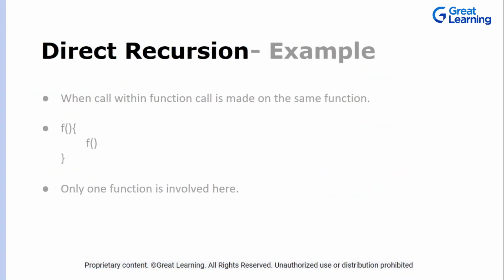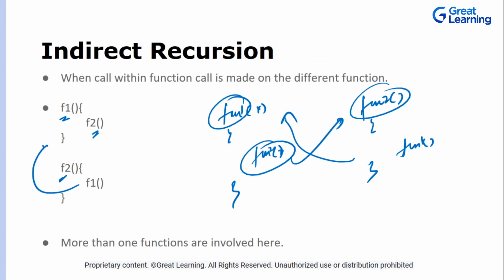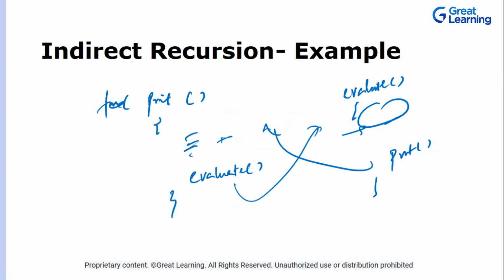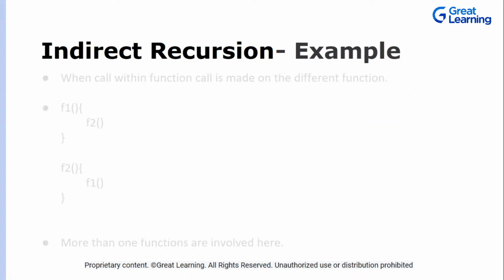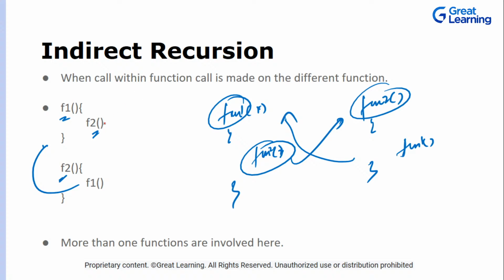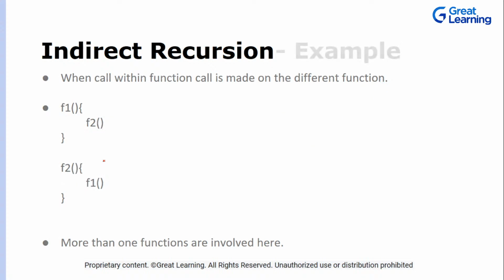Then we talked about direct recursion. Then we talked about indirect recursion, wherein two or more functions call each other. Let me give you an example again. You have function 1, in which you are calling function 2, then you have function 2 in which you are calling function 1. Okay, done.